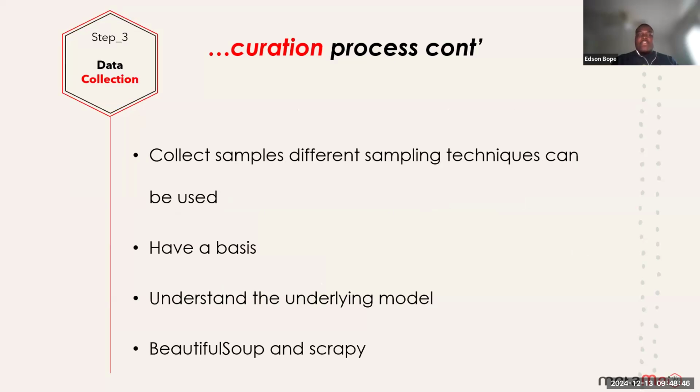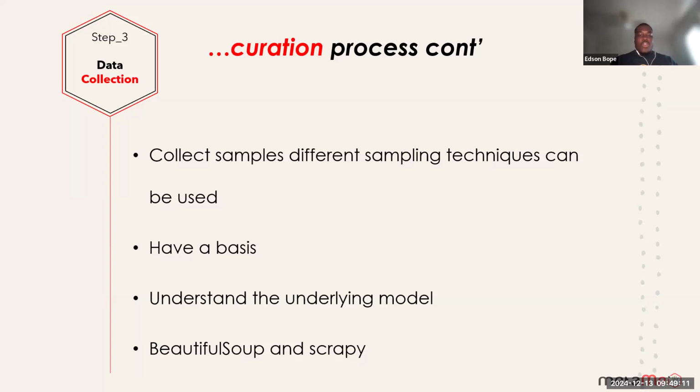the data set. And then for the data collection, we first need to collect samples from the outside that we feel align with what we are trying to achieve and fulfill. So that when we collect those samples, we have a big data set which includes some irrelevant records.